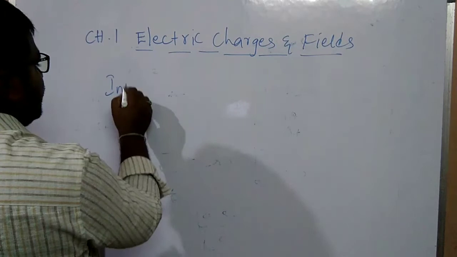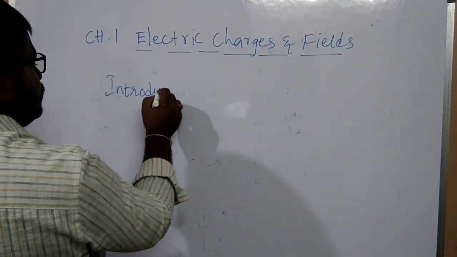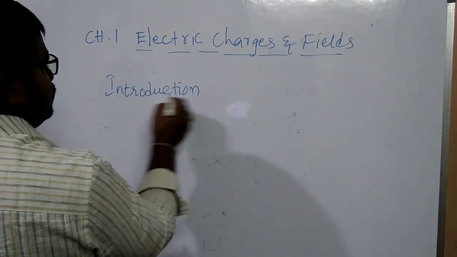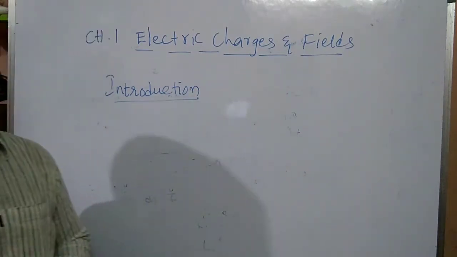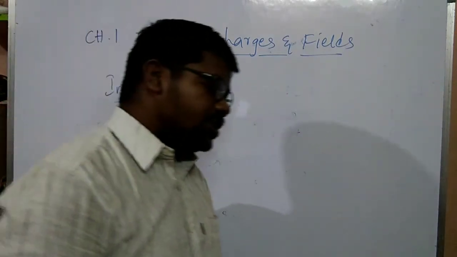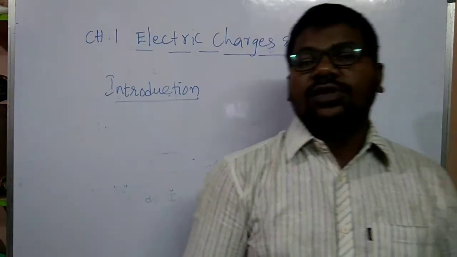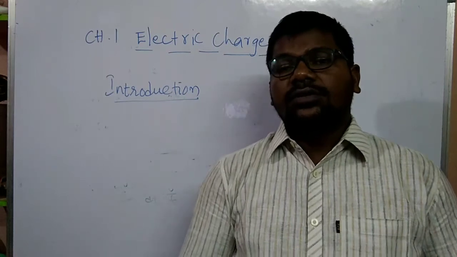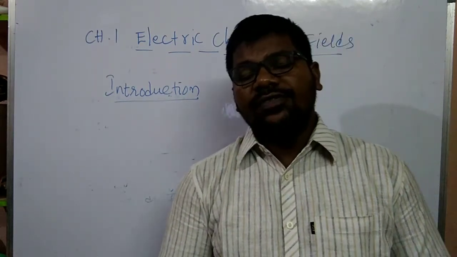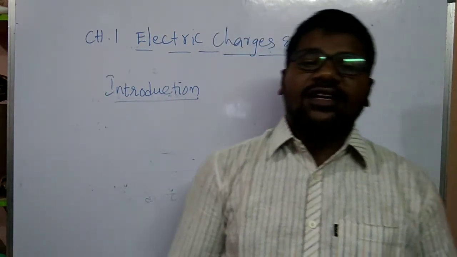Coming to introduction. This is a chapter which is in CBSE 12th class Part 1, Chapter 1. So electric charges and fields. Coming to the introduction.